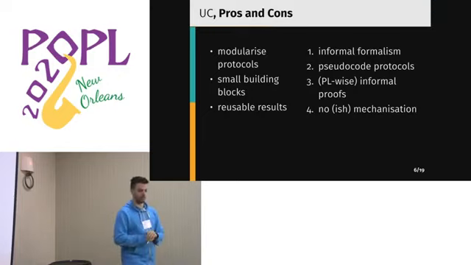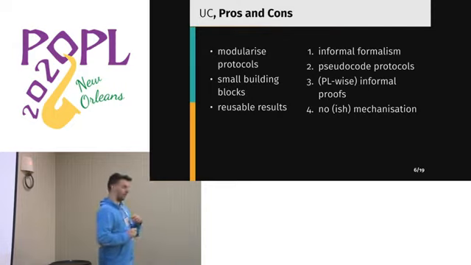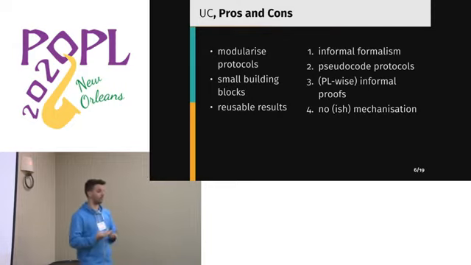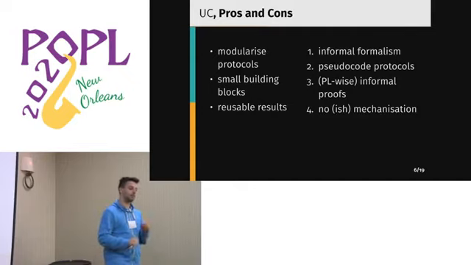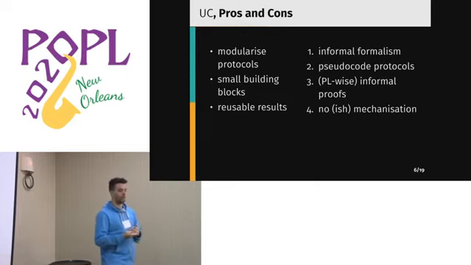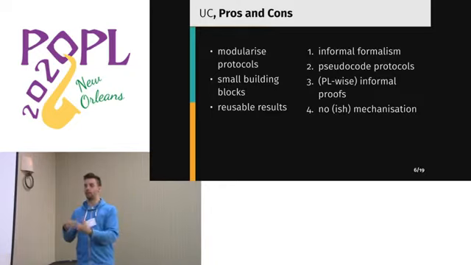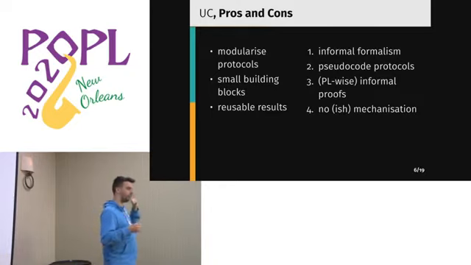Unfortunately, for people that are doing research, there are also still some issues here and there with UC. The formalism in which UC protocols and ideal functionalities are defined is a bit informal at times. Oftentimes the protocols are given in pseudocode definitions. From a PL perspective, proofs are fairly informal and mostly textual, and there is practically no mechanization of UC results, save for one very recent result that I can talk about more later.